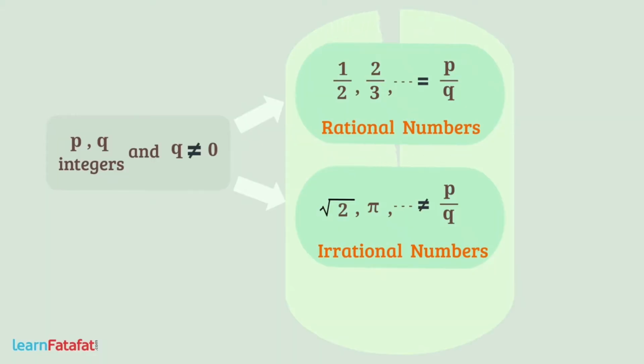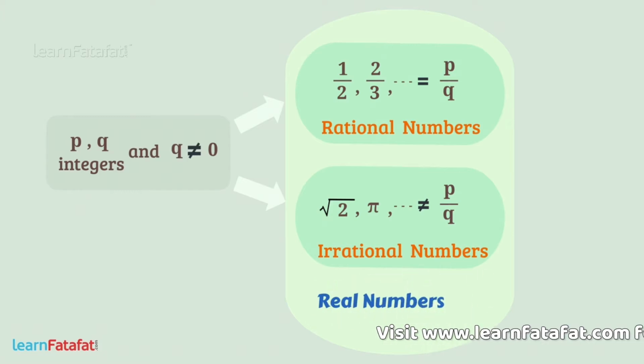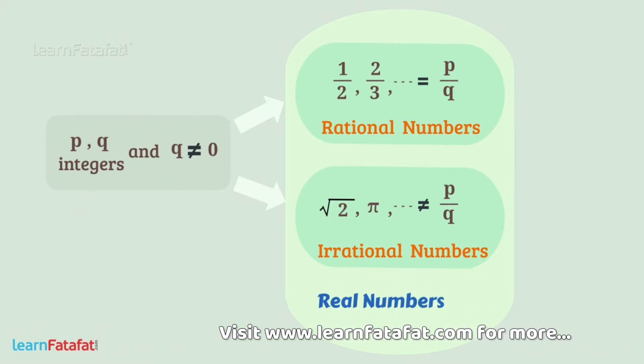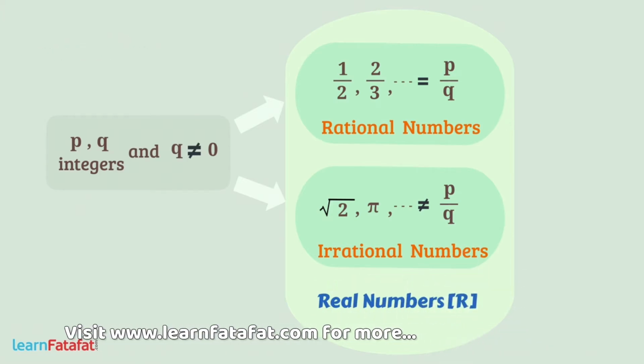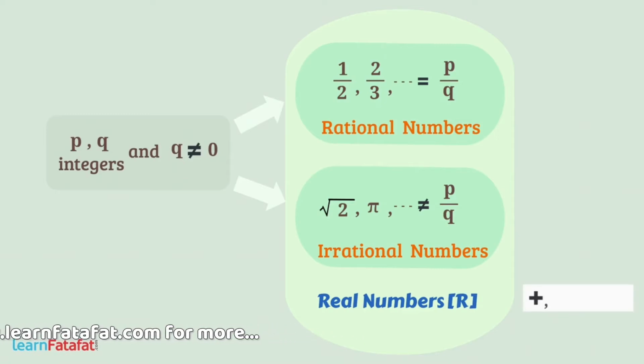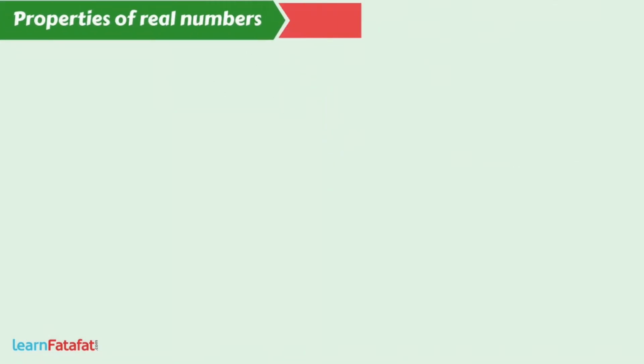The collection of rational numbers and irrational numbers is called real numbers. It is denoted by capital R. For doing operations like addition, subtraction, multiplication or division on real numbers, we must understand their properties. So let's learn some of the properties of real numbers.